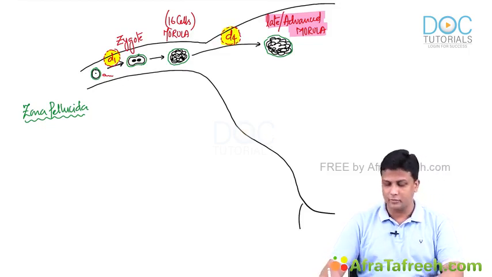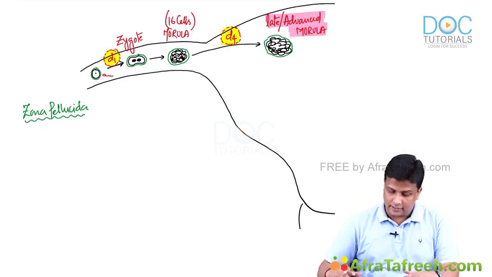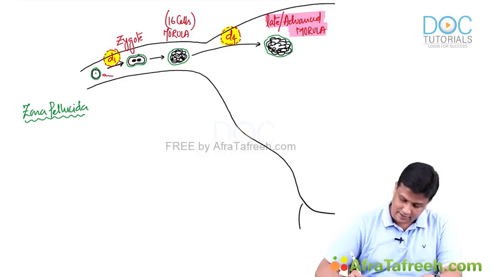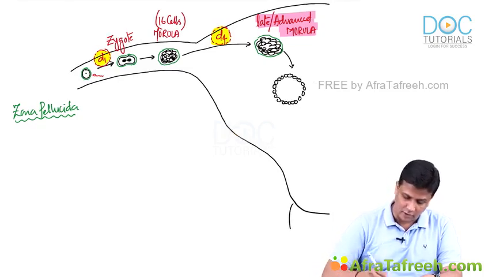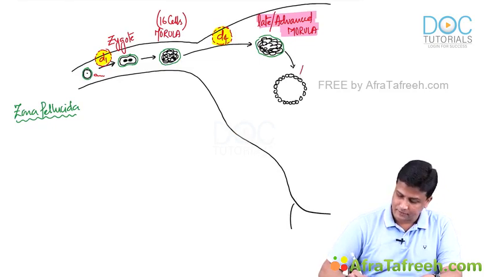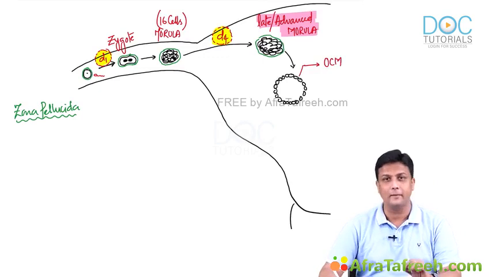Now, once this late morula enters into the uterus on the 4th day, then what is the further development, guys? These cells are going to rearrange themselves into a layer of cells on the outer side, and that is referred to as the outer cell mass. I'll just write it in short here as OCM, outer cell mass.